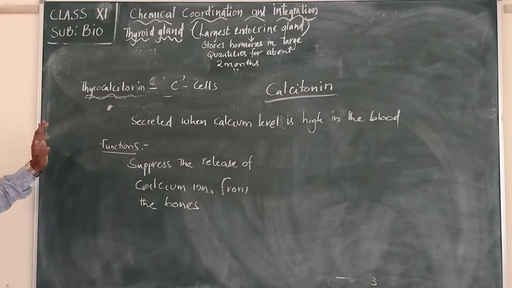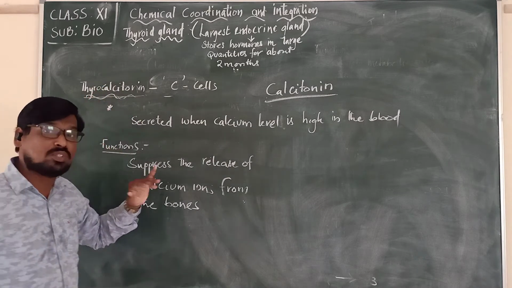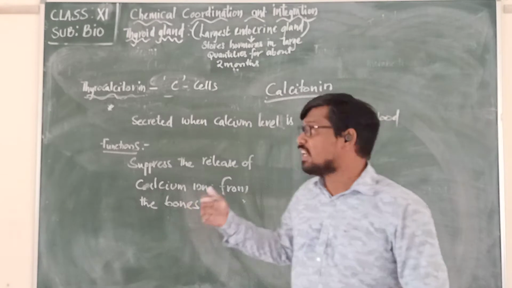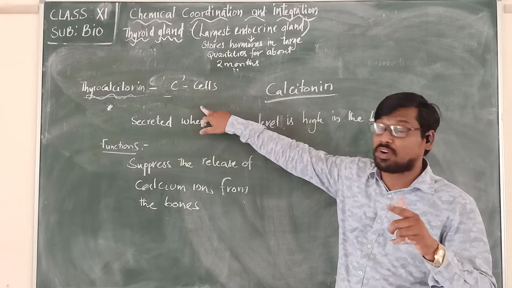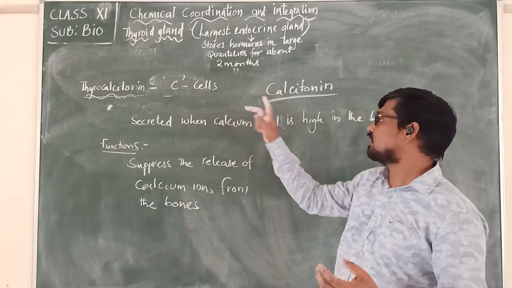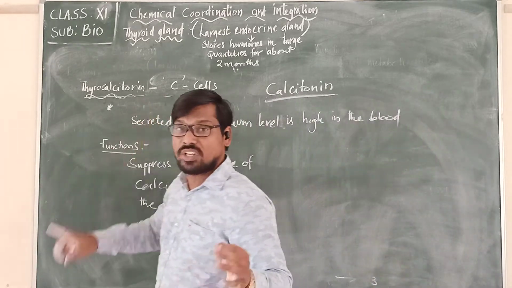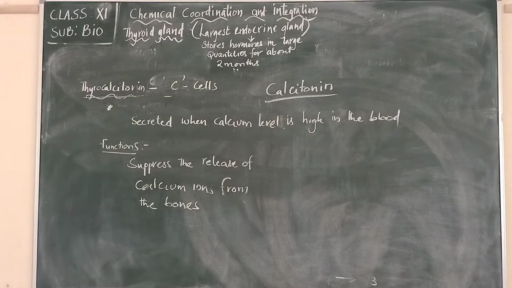So we have to remember that thyrocalcitonin is another hormone produced from the thyroid gland. The cells responsible for producing it are C cells, and another name for thyrocalcitonin is calcitonin.